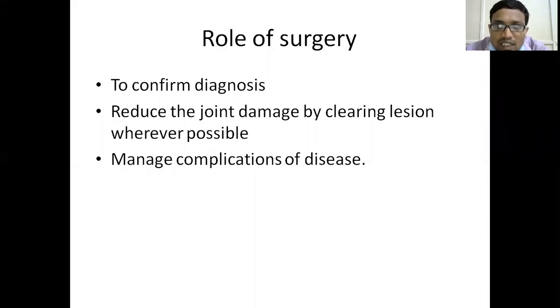Another role of surgery is to reduce the amount of disease. If the synovium is involved more and you remove the synovium, the damage to the joint will be less. This is not always possible, but in some joints it is. So the role of surgery in skeletal tuberculosis is to confirm diagnosis, to manage the complications of the disease, or to reduce joint damage in some conditions by clearing the lesion.